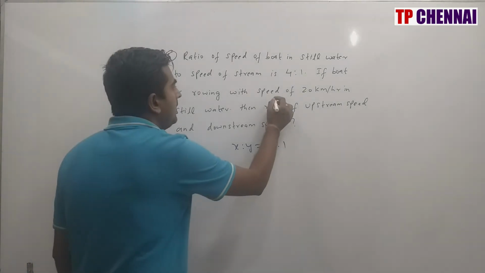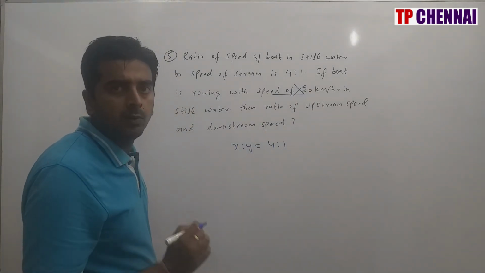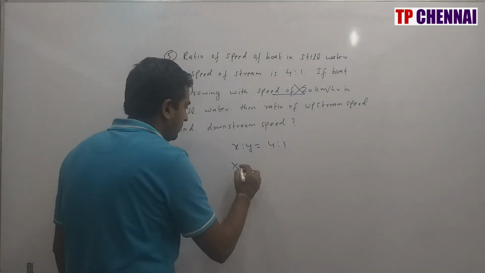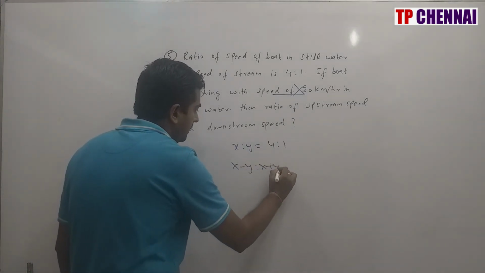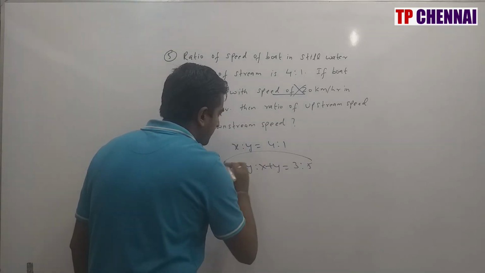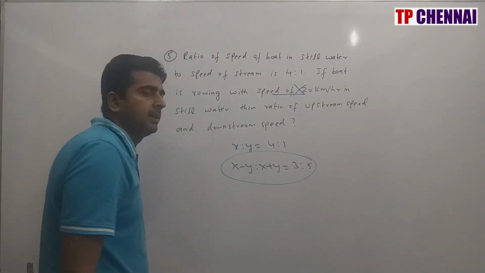That means I don't want this data, because upstream speed is X minus Y, downstream speed is X plus Y. So they are asking upstream speed, so X minus Y is to X plus Y. Subtract this number, 3, add this number, 5. So what is my answer? 3:5. I don't want this data, my answer is nothing but 3:5.